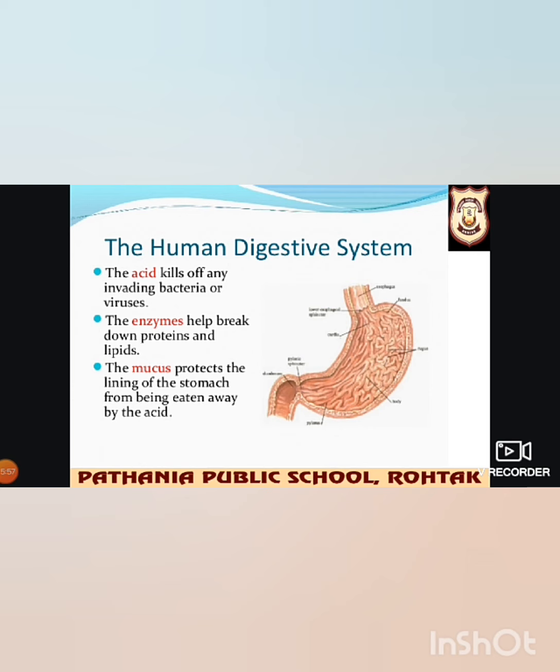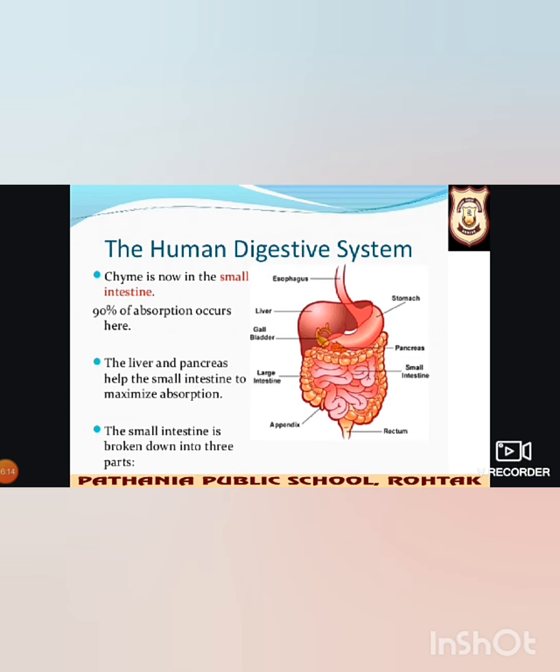Third one is the enzyme pepsin, which digests the proteins in the food to form simple soluble substances called peptones. So proteins are converted into peptones with the help of pepsin. Consequently, the food gets converted into partially digested food, that is chyme. This leaves the stomach and enters the small intestine.